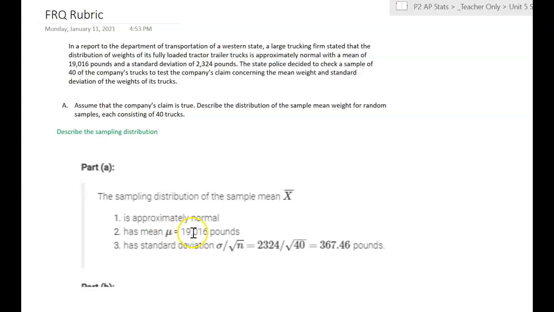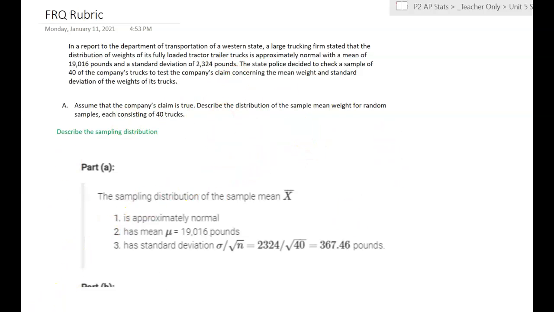We also can say that the mean of our sampling distribution is the same as the mean of the population because we're assuming random sampling, and therefore we won't have bias and we will have an accurate sample. We're also assuming that 40 trucks is less than 10% of this whole company's population of trucks. So those are our three conditions that we've been talking about. Those are all met. You don't have to specifically state those, but that's just where the logic of this problem is coming from.